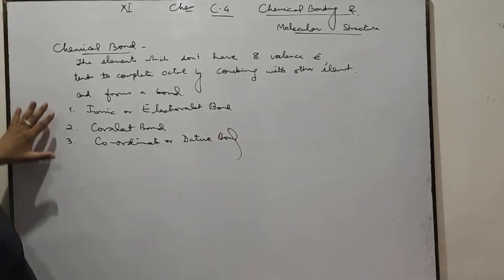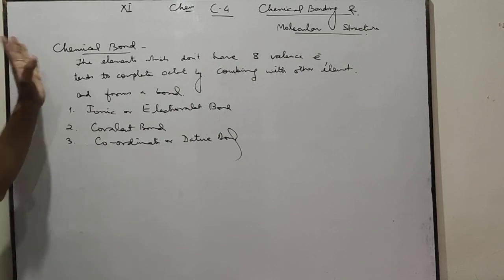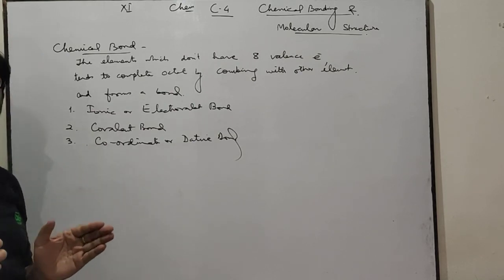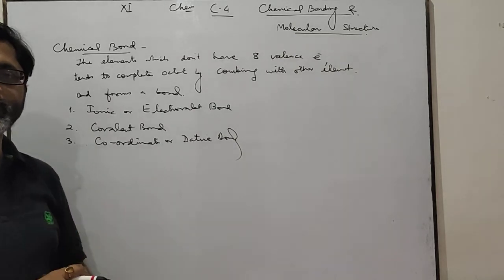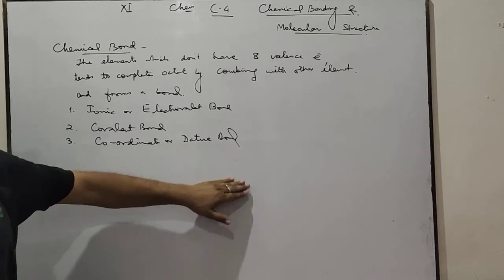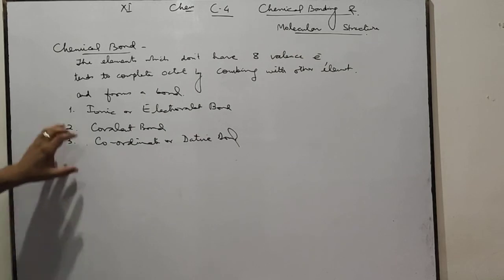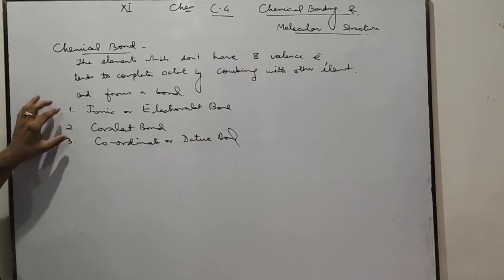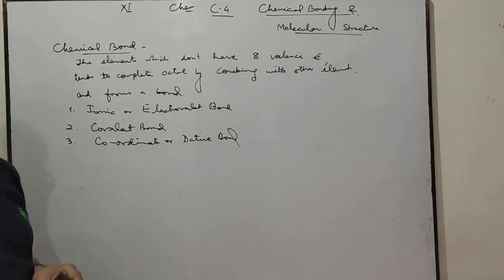Why is a bond formed? To complete the octet. All elements have a tendency to complete their octet by losing or gaining electrons.